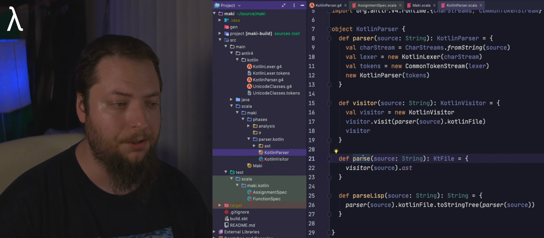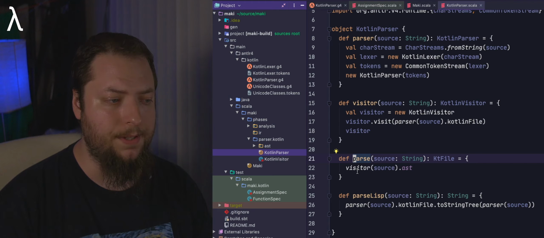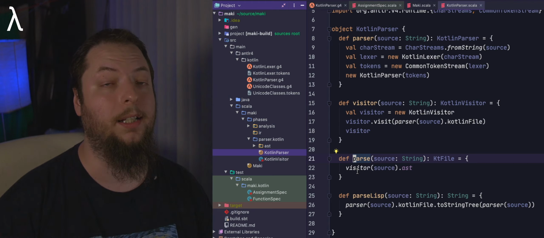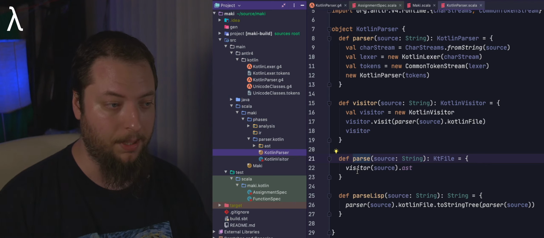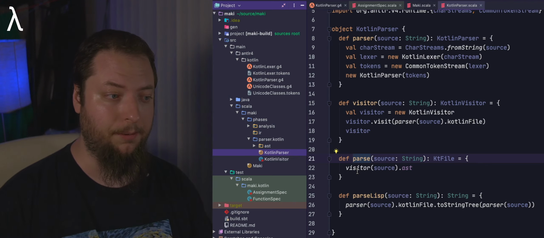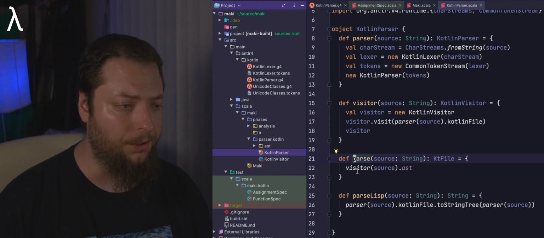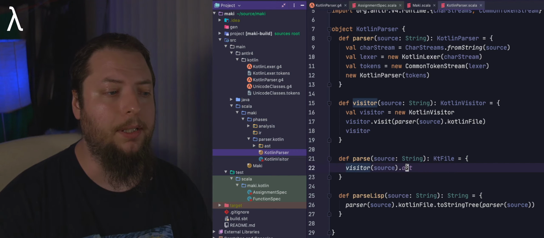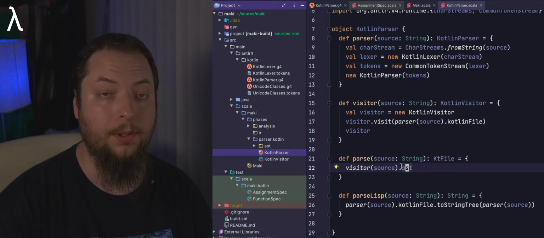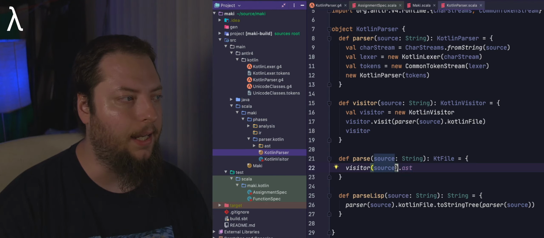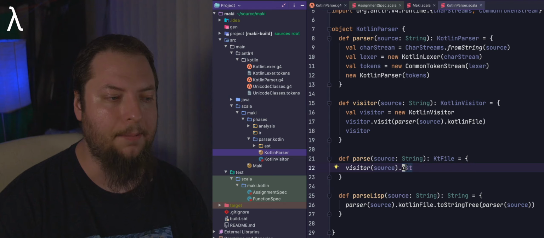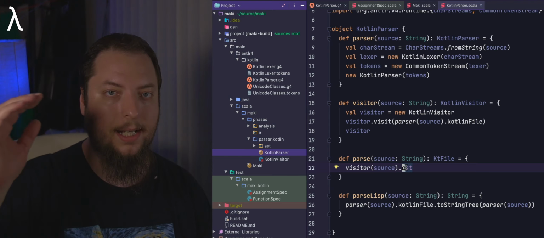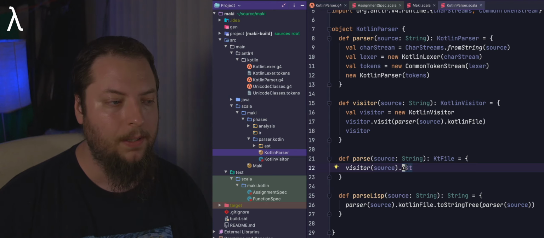So if we go back to parse, we call our visitor, again going back to the visitor pattern. I highly recommend again that you go watch that video from Derek Banas if you are not familiar with how a visitor pattern works. With the parse function, we pass our source into the visitor function, and then we call this AST, which stands for abstract syntax tree. Once we have that, the abstract syntax tree is going to be the internal representation in memory. It's a tree that we can use to represent the hierarchy of our language grammar.